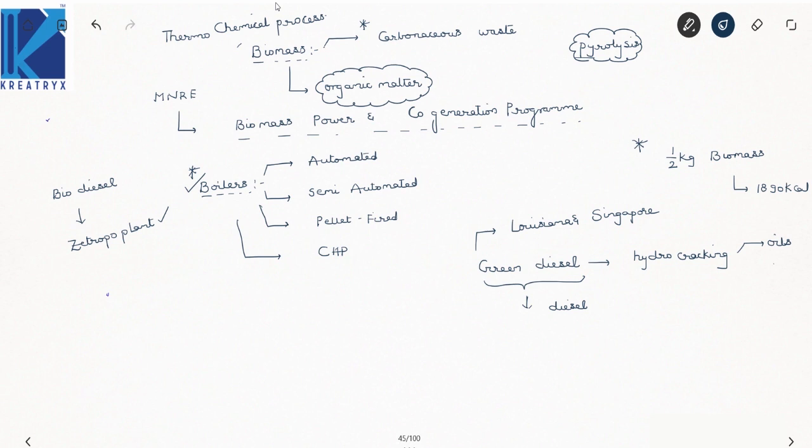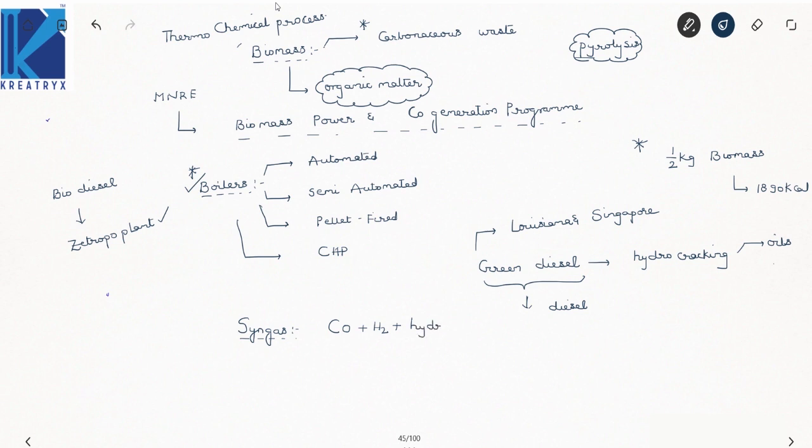Done. Now there is one more type apart from green diesel, which is called syngas. So these are very important things, right? Focus on this. Now what is syngas? Now syngas is a mixture of carbon monoxide plus hydrogen plus some hydrocarbons.